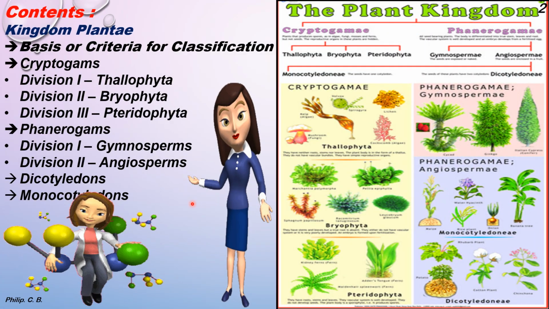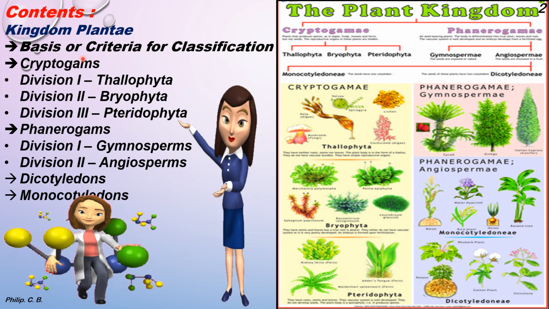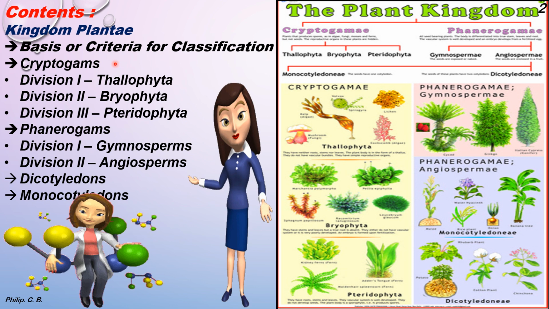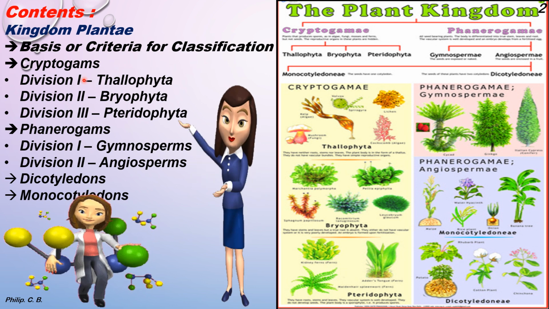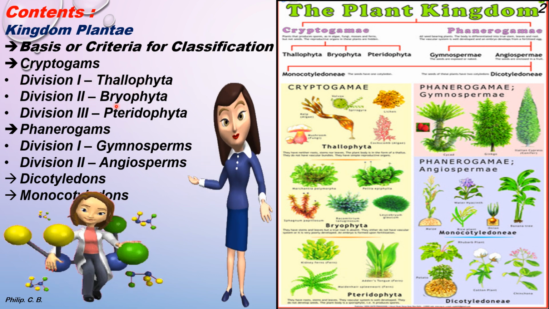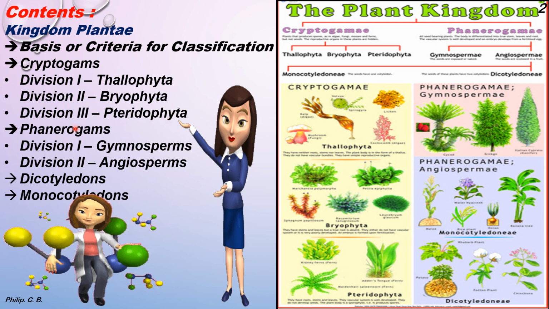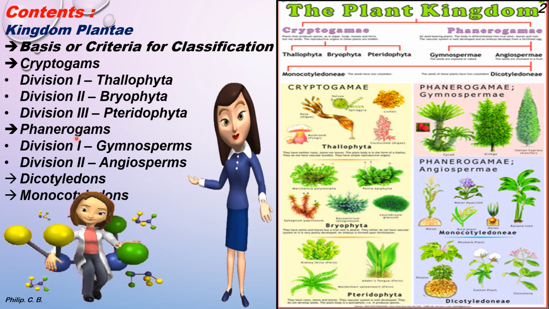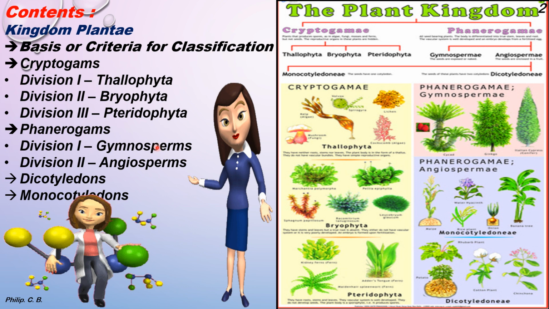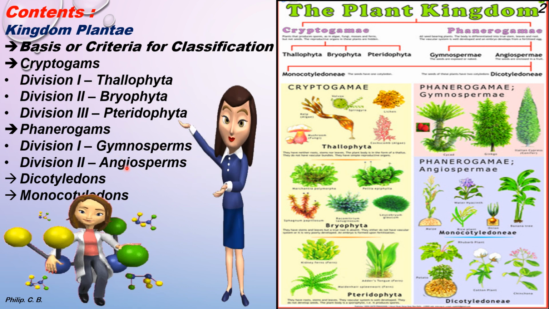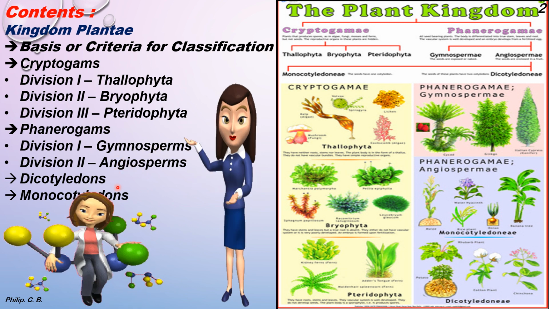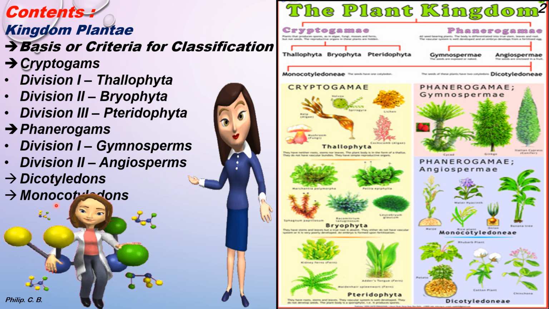Now we are going to learn the contents of this chapter, that is Kingdom Plantae, the basis or criteria for classification. Cryptogams, where the first division is Thallophyta, the second Bryophyta, the third Pteridophyta. Then the second type, phanerogams, where again two divisions are there, gymnosperms and angiosperms. And angiosperms further have two types, dicot and monocot.